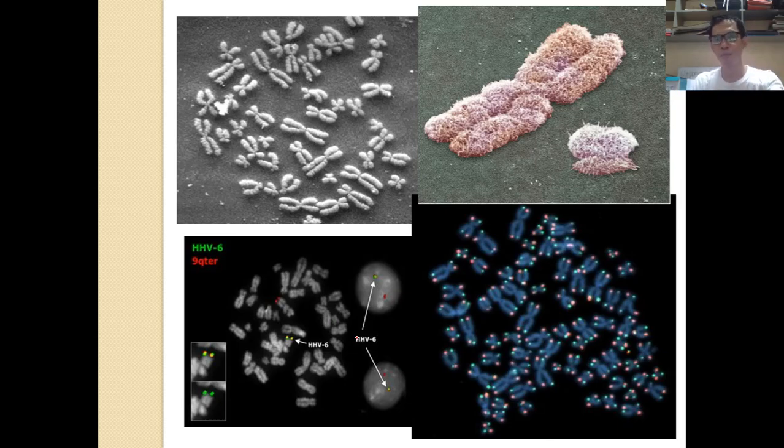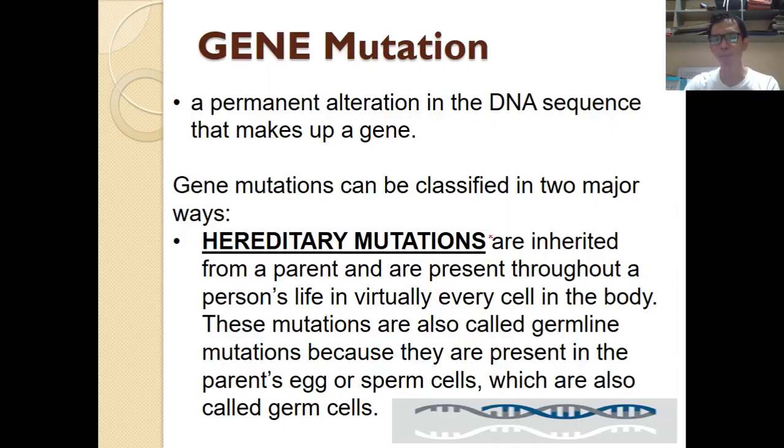If you take a look at this, this is a typical example of a normal chromosome set. If this is human, it should be 46. So if there are changes in the structure or the number of chromosomes that we have right here, therefore it is called chromosomal mutation.